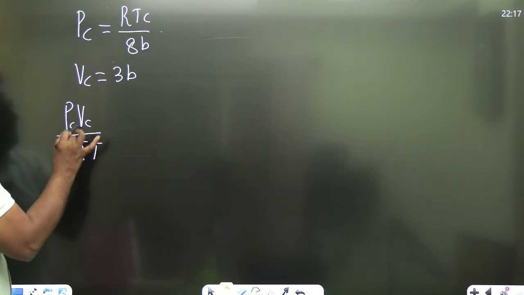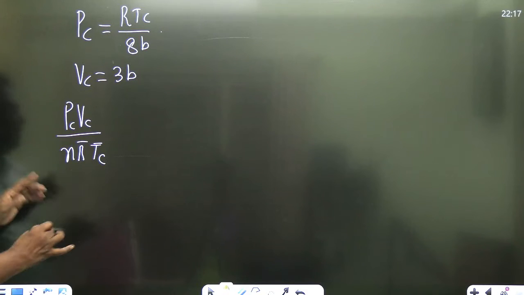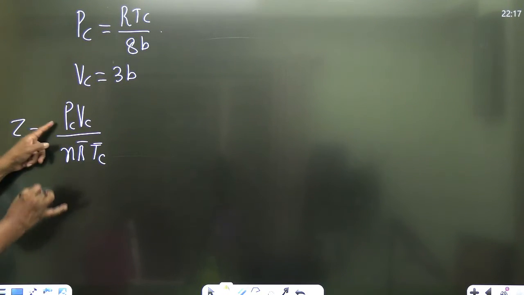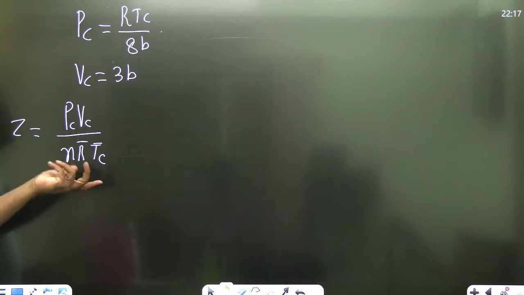I want PV by n R bar T at the critical point. What is compressibility factor? PV real by n R bar T. But I want it at the critical point.